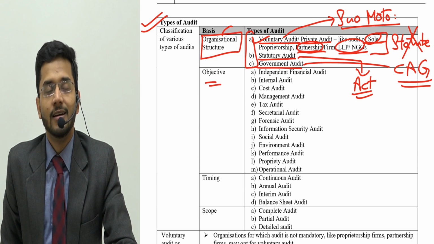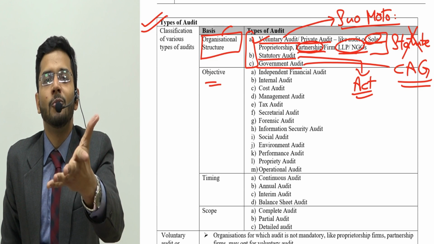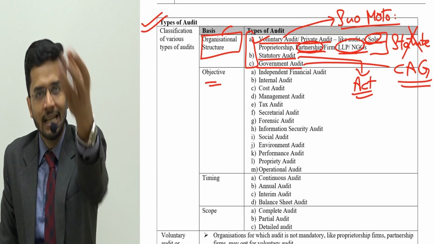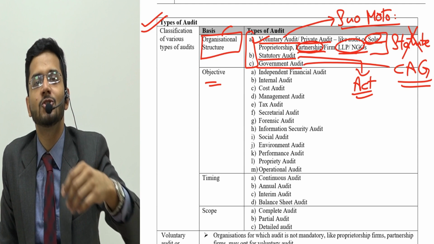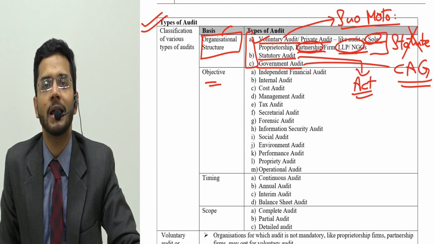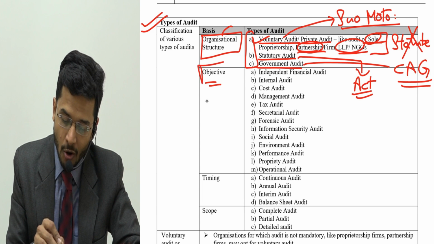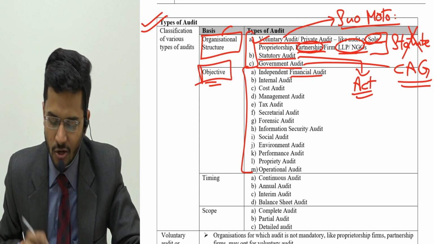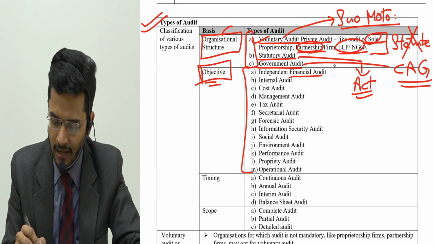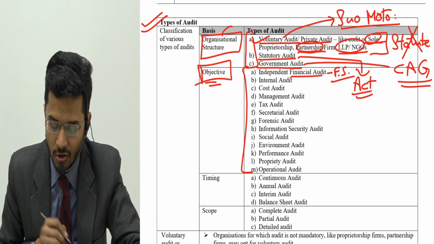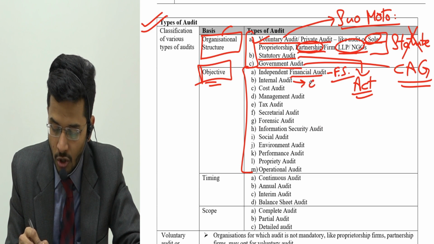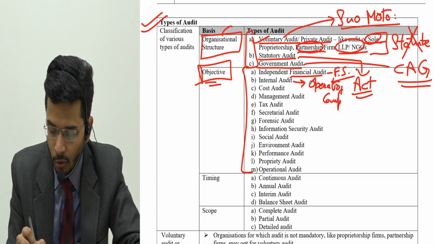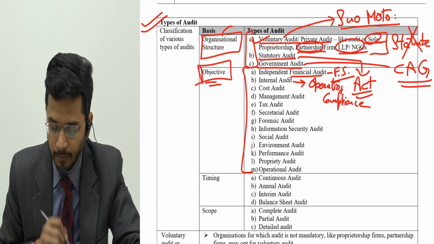Now, objective. What do you want to audit? Whether you want to audit financial statements, cost statements, internal controls, legal compliances, Companies Act compliances, GST compliances, Income Tax Act compliances. Depending upon your objective, there are several types of audit. Number one, independent financial audit, which is focused on financial statements, and of course a chartered accountant is authorized to do financial audit. Internal audit is focused on operations of an entity plus compliances with law. Both things are there in internal audit.